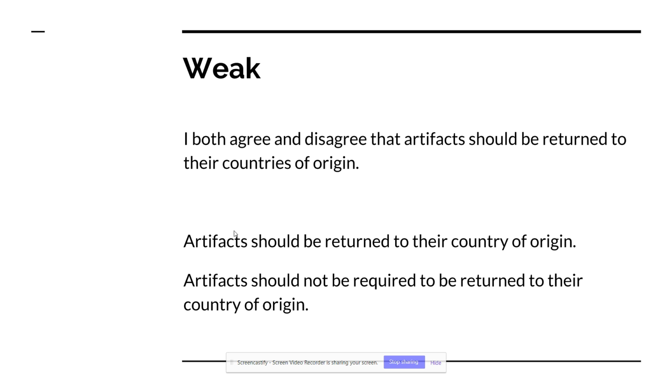Let's look at the next one. Artifacts should be returned to their country of origin. The reason why this is so weak is because even though it does make a clear stance, it doesn't tell us why. And to the other side of that, it says artifacts should not be returned to their country of origin. And it's for the same reason. It doesn't tell us why. So it takes a clear side, but it doesn't tell us why.